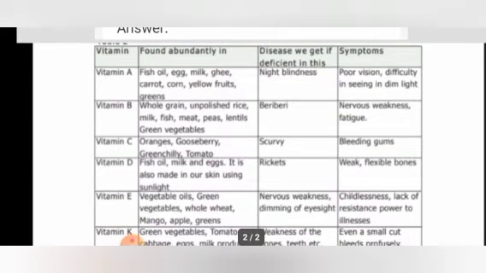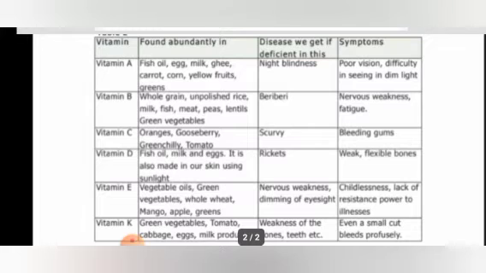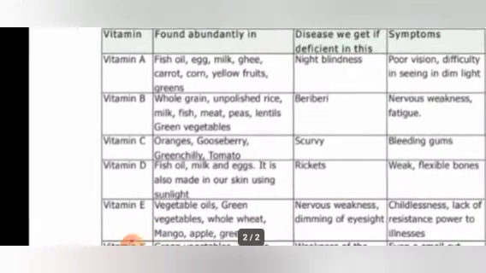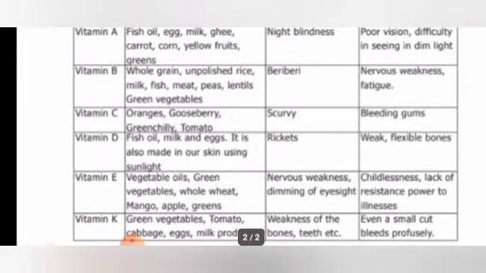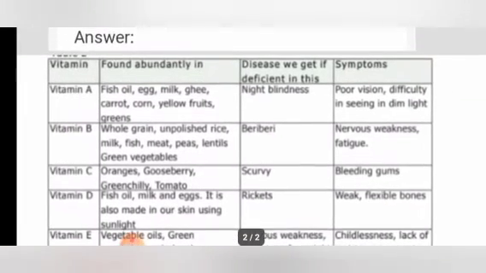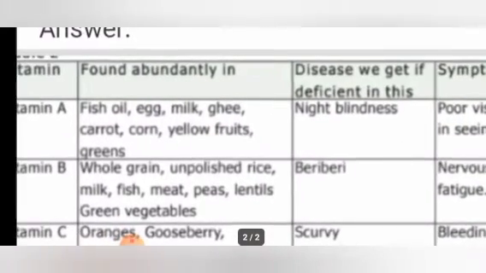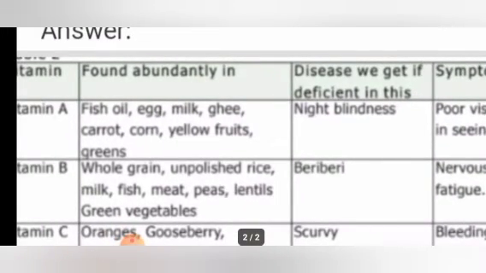So we know that there are 6 types of vitamins: vitamin A, vitamin B, vitamin C, vitamin D, vitamin E, and vitamin K. Vitamin A is abundantly found in fish oil, egg, milk, ghee, carrot, corn, yellow fruits, greens, etc. So all these are good sources of vitamin A.